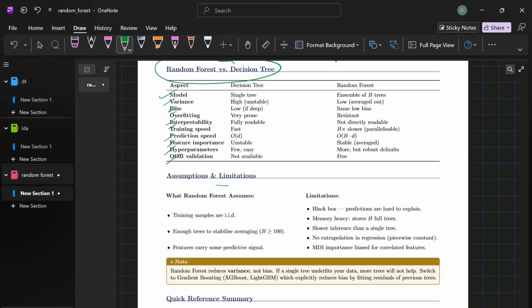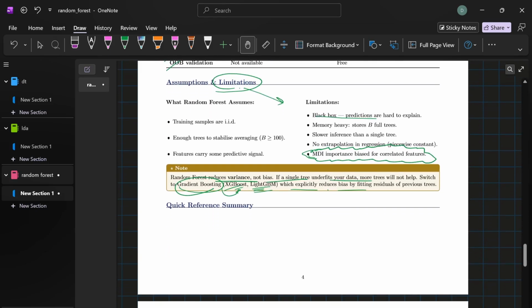Finally, the limitations of random forest. It reduces the variance, but if you have a single decision tree that is already underfitting, it has a high bias, and random forest won't be able to fix it. In that case we move forward towards gradient boosting, algorithms like XGBoost, LightGBM and so on, which we'll be talking about in the upcoming lectures. Also, one more important thing: MDI importance can be biased when the features are correlated or have many categories. Use permutation importance in those cases.